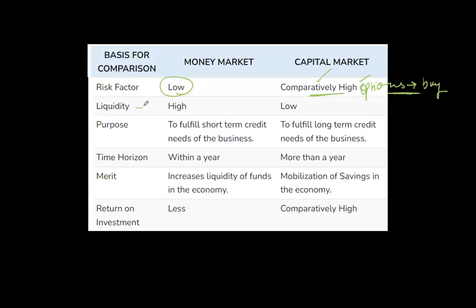And in terms of liquidity, money market liquidity is high because it is for short term and there are fewer restrictions, fewer conditions if you want to convert your investment into money. So this is easily possible in money market, but not so easily in the capital market. Even in capital market, if you're into everyday trading, then it is highly liquid. The transaction happens within seconds.